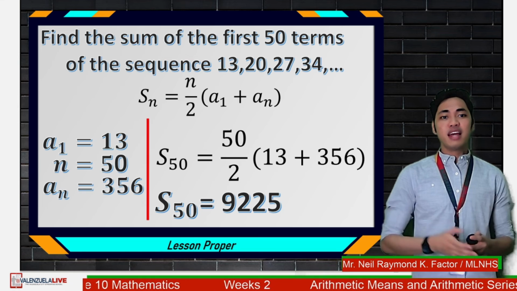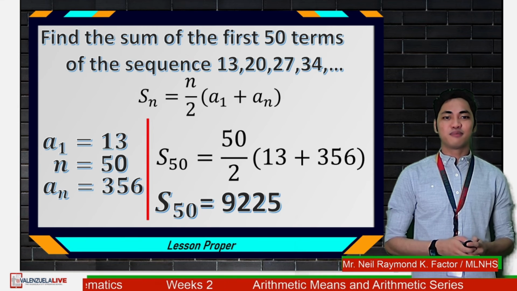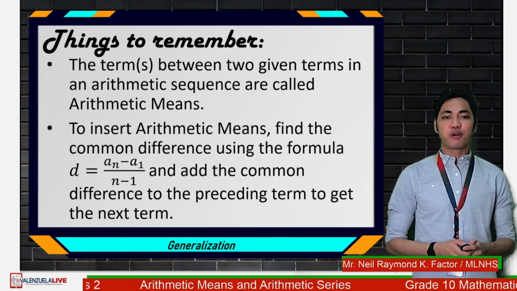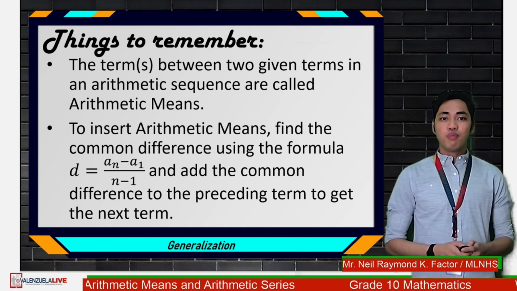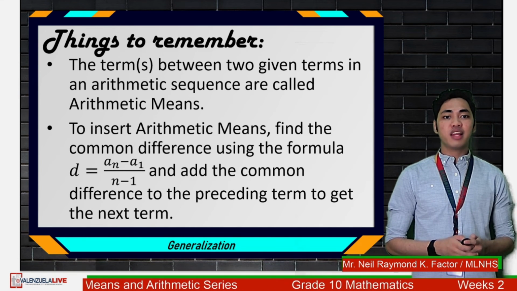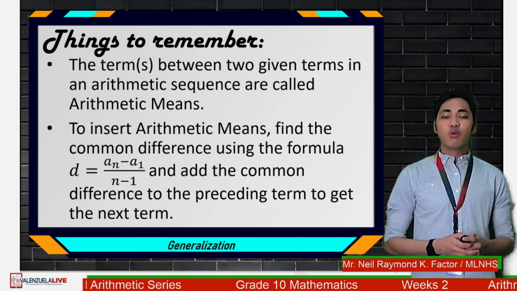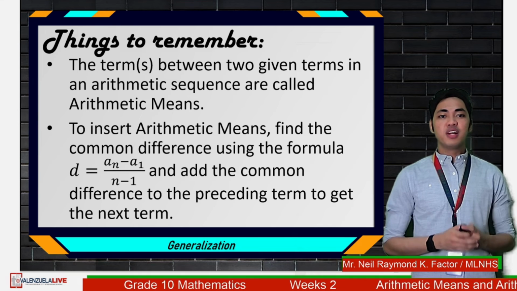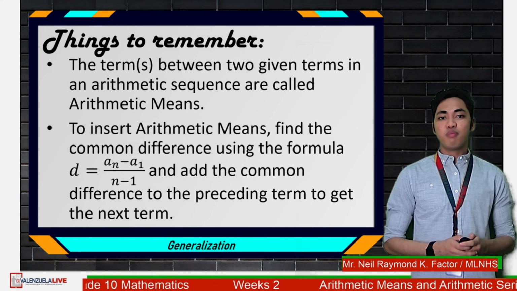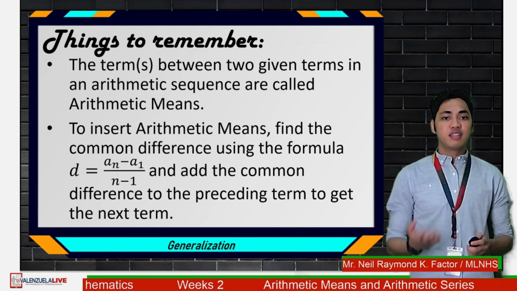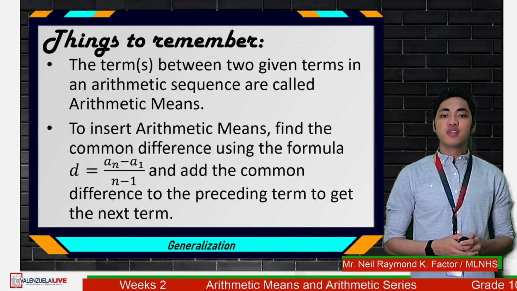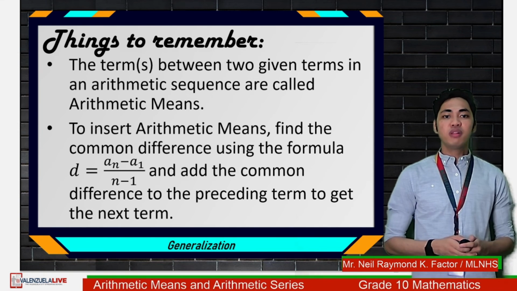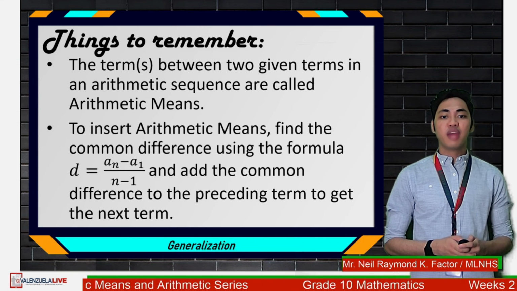Let us now summarize what we have discussed for today. So here are some things to remember. First, the term or terms between two given terms in an arithmetic sequence are called arithmetic means. Second, to insert arithmetic means, find the common difference using the formula d is equal to a sub n minus a sub 1 all over n minus 1, and add the common difference to the preceding term to get the next term.